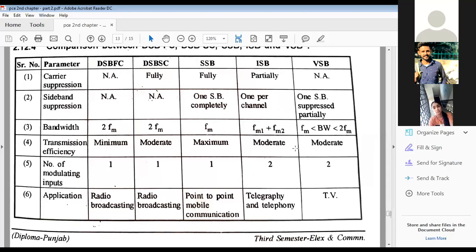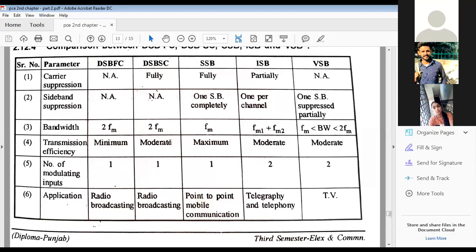So here one sideband will be partially suppressed, right? Here twice of the FM bandwidth is required, only FM. Here both the modulating signals are having different frequency, so both will be added, but the frequency of the vestigial sideband transmission is lying between these two. Okay. Transmission efficiency, this is minimum in case of full carrier, I mean DSB full carrier.